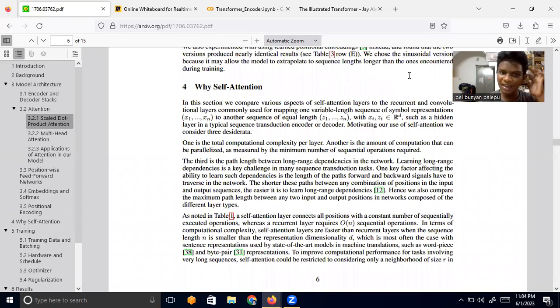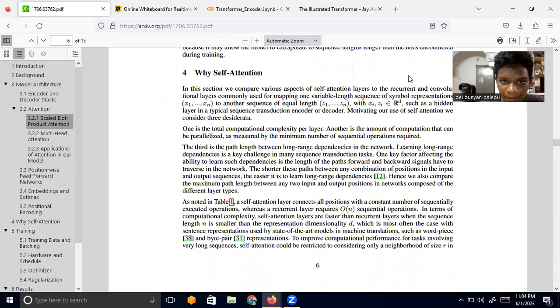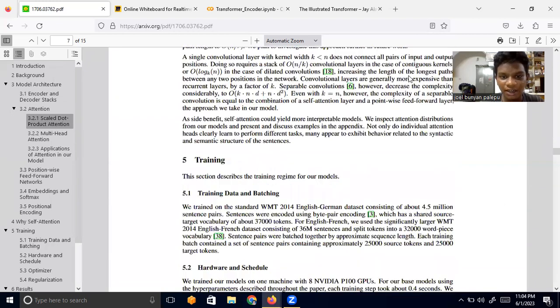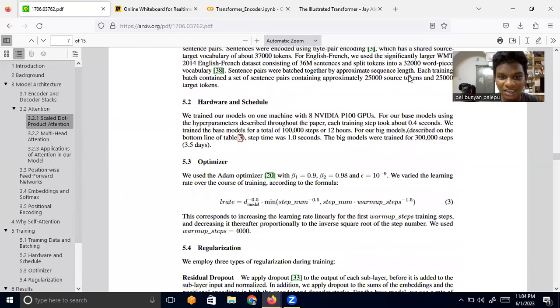And there is something else: why self attention? Why should we use self attention? You can read it in the paper. I'll put the link in the description. Make sure to read it, and make sure to have a dictionary aside.